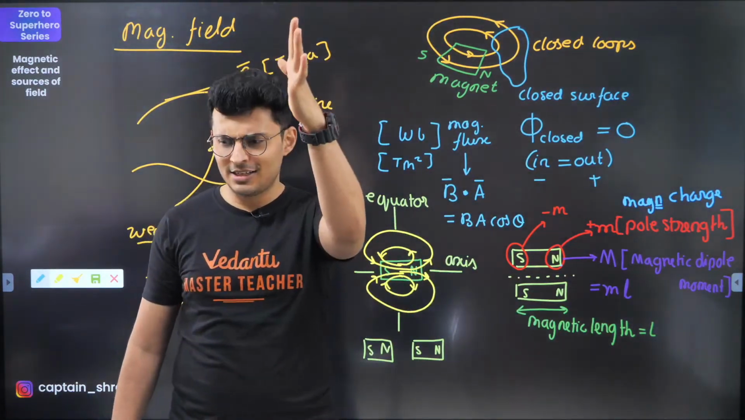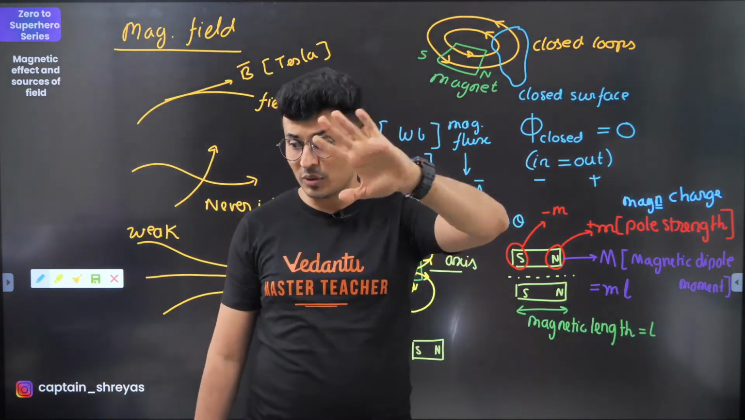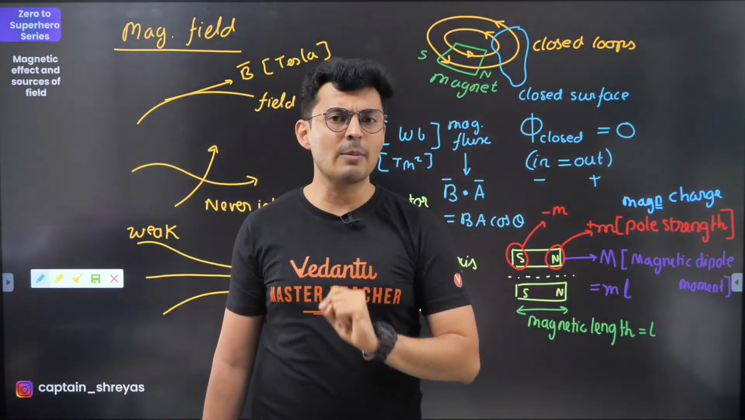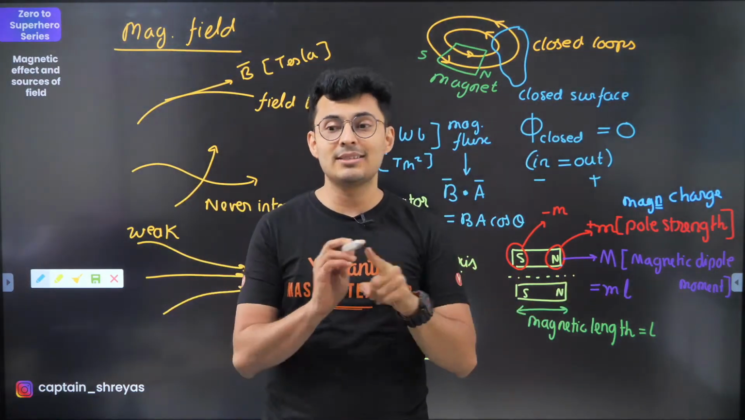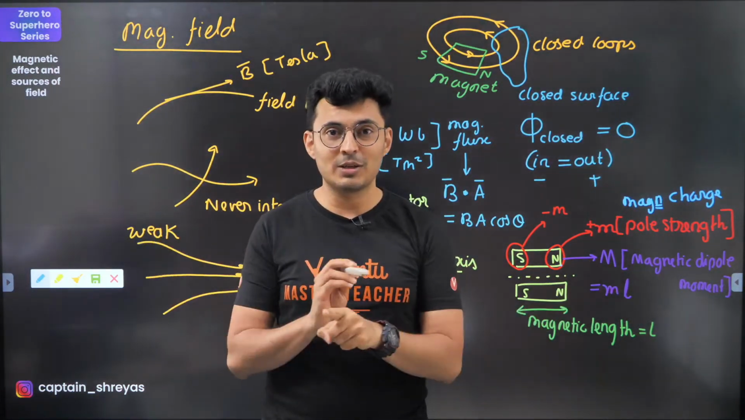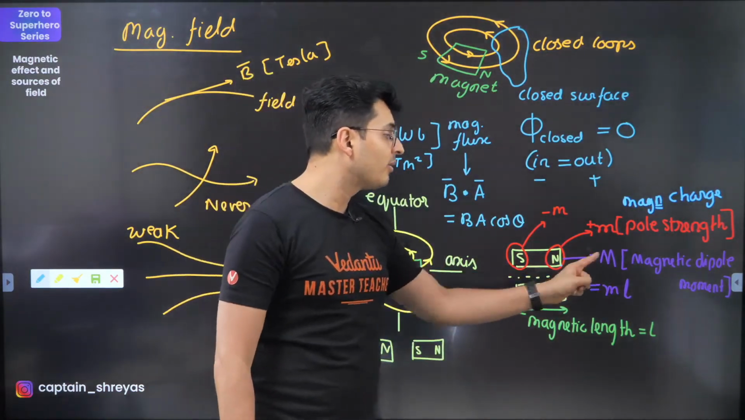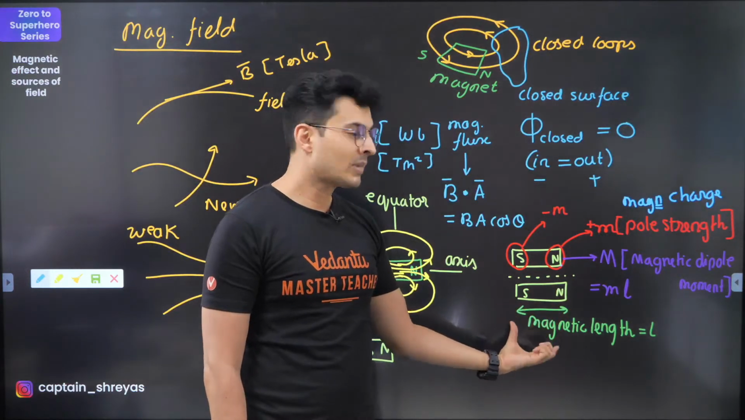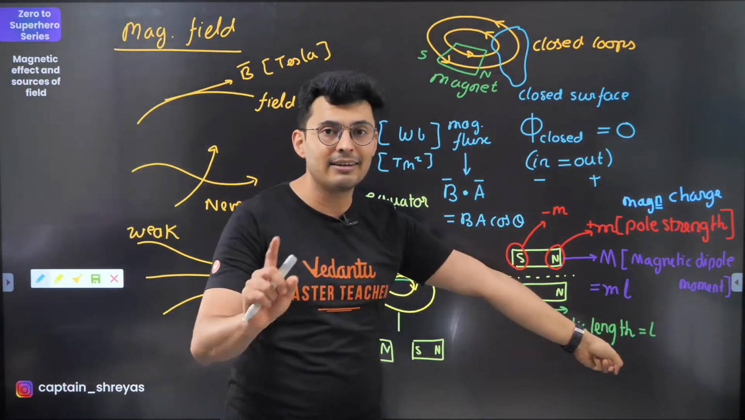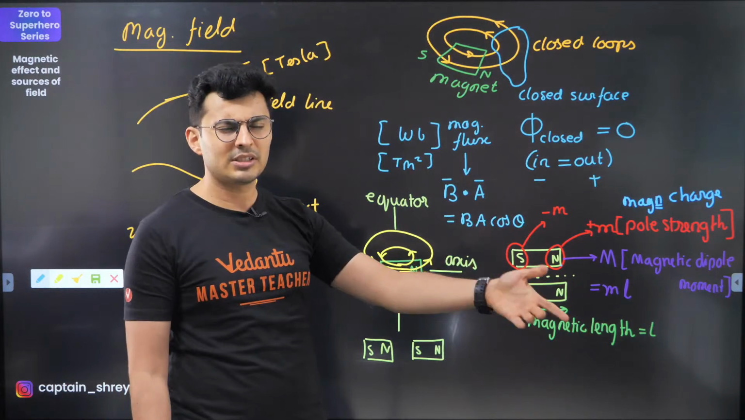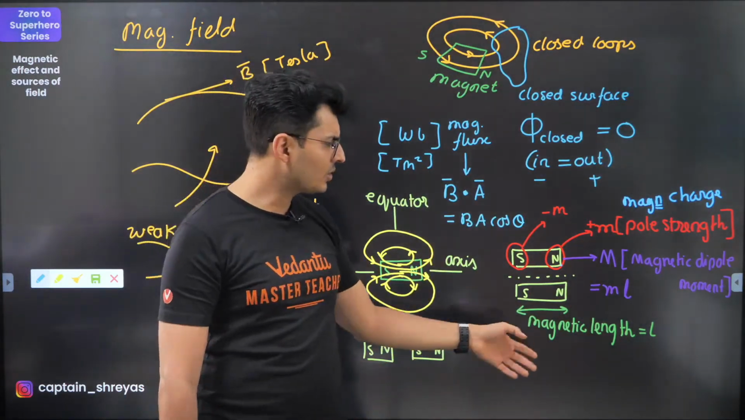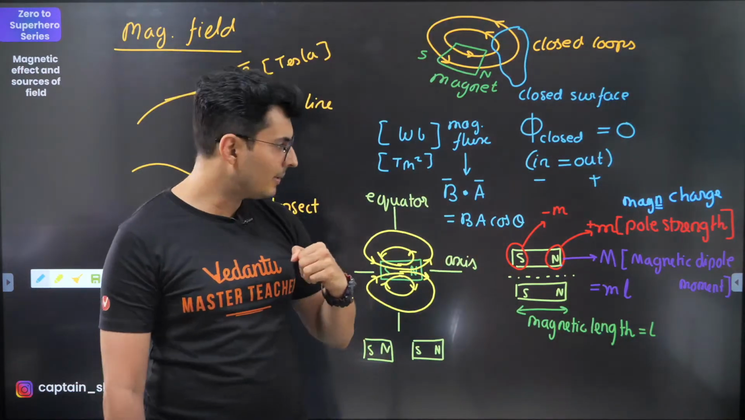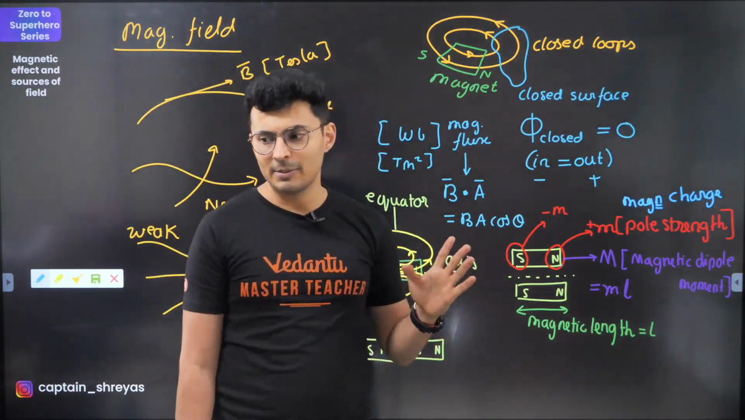And if you recollect, yes, we are going to discuss questions, but always theory first. Electric dipole moment was charge into separation. Magnetic dipole moment will always be the magnetic charge into the separation between them. This separation is called the magnetic length, the distance between the two poles. Generally, it is given in the question. So it is L. So m into L is the magnetic dipole moment. All right. Everybody clear till this point?